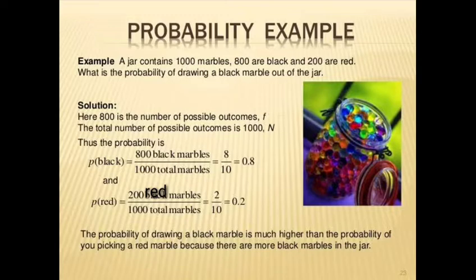So the formula says the probability of drawing a black marble out of the jar equals the number of favorable outcomes divided by the total outcomes. Here the favorable outcomes are 800 black marbles, divided by the total number of marbles in the jar, that is 1000. So 800 divided by 1000 gives 8 by 10 equals 0.8. Now the probability of drawing a red marble: the total number of red marbles is 200, so 200 divided by 1000, that is 2 by 10 equals 0.2.